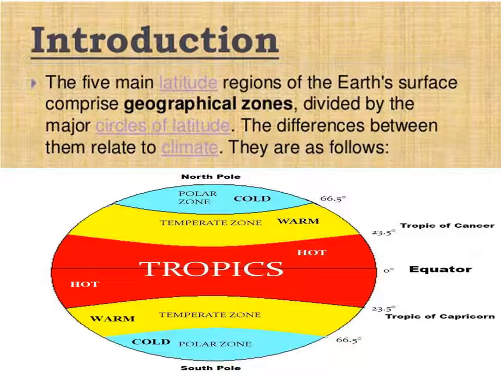Now we are going to see about the temperate zone. That is in yellow color in the picture. This zone has moderate temperature. Moderate means not too cold, not too hot. This zone receives slanting rays of the sun. This area has less heat compared to the torrid zone.